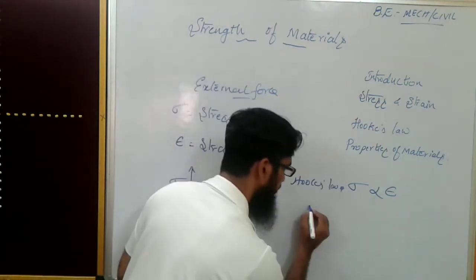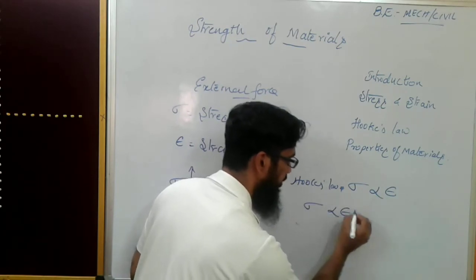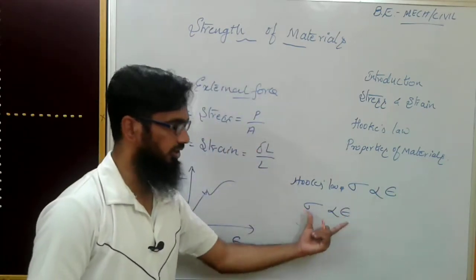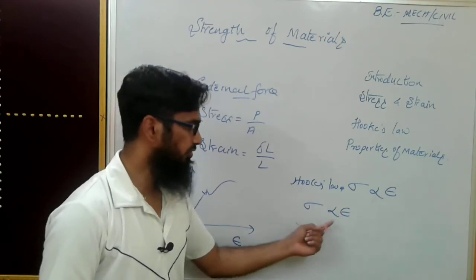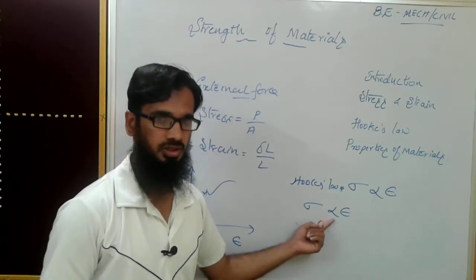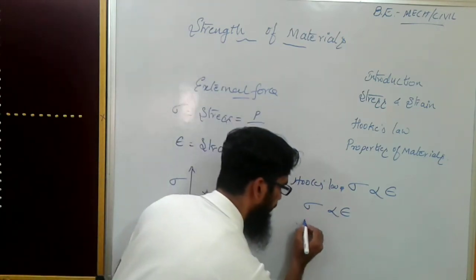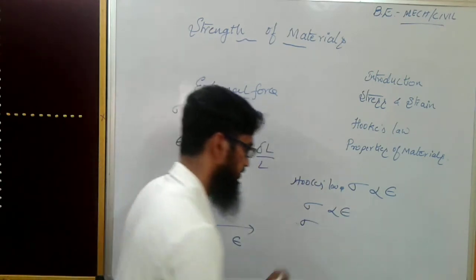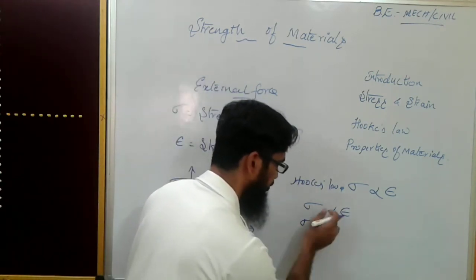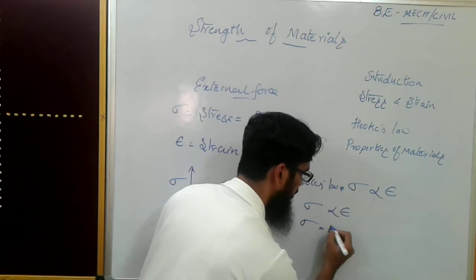Now I'll take sigma proportional to epsilon. This indicates Hooke's law. If I remove the proportionality constant, it becomes sigma equals E into epsilon.